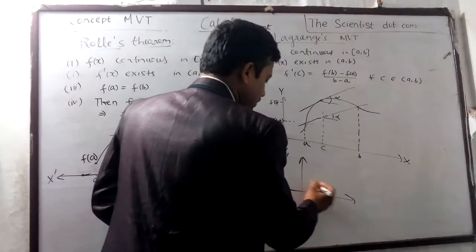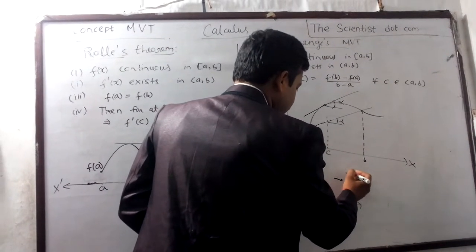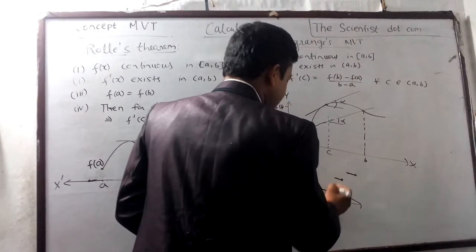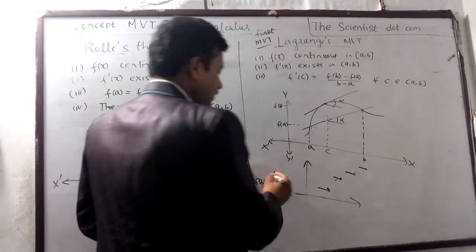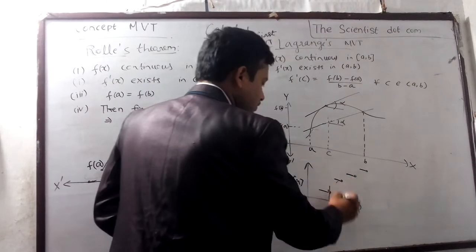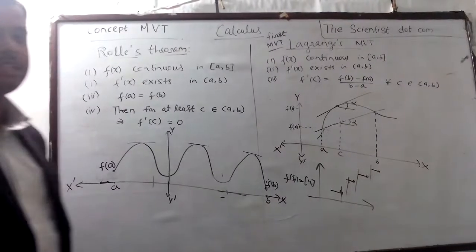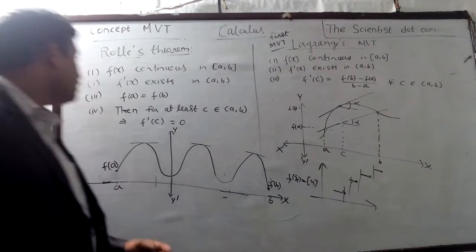Suppose the greatest integer function. If I draw the graph of the greatest integer function, it breaks at every integral value, so this is not an example of a continuous function.